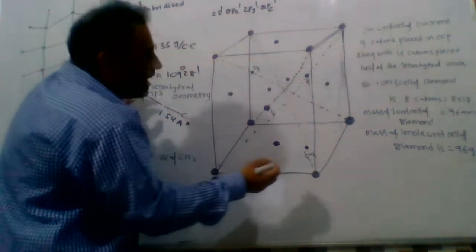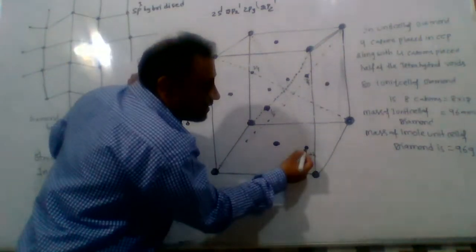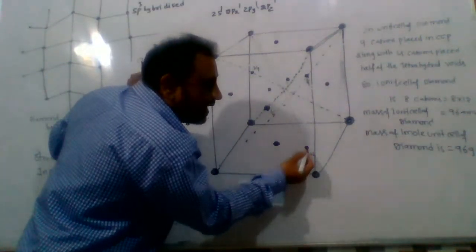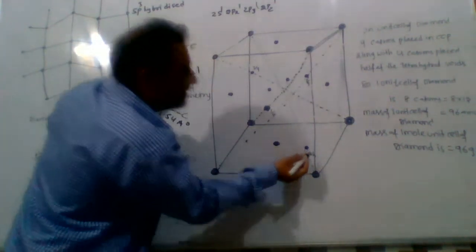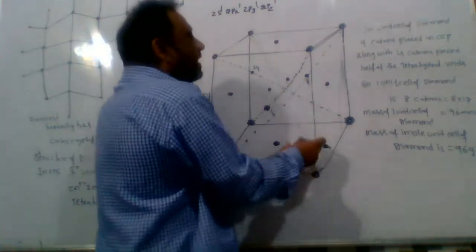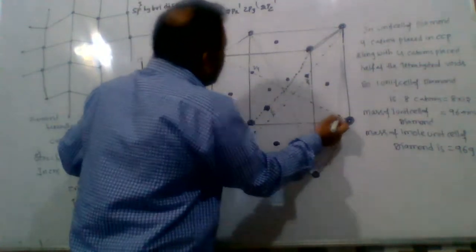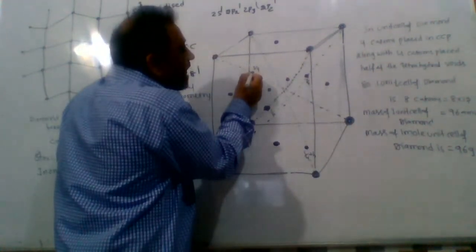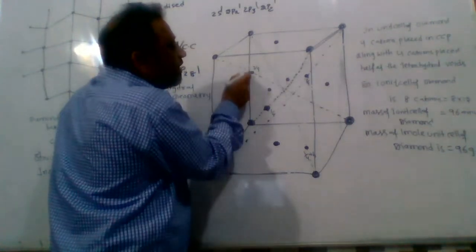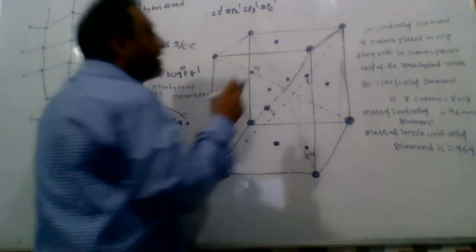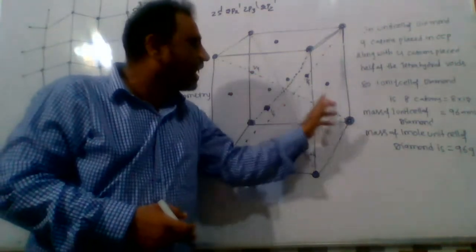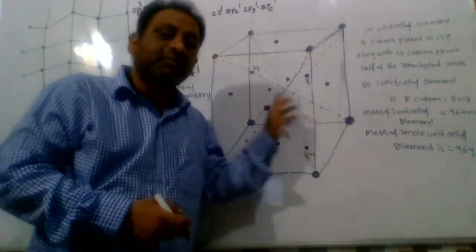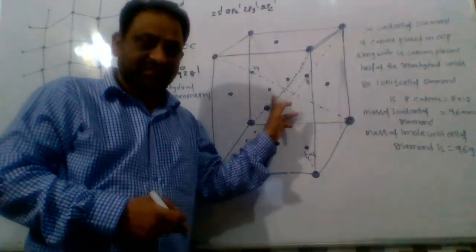This is the second one, and another third carbon atom is placed at 1/4 of the total length of the body diagonal. The third diagonal plane is completed, and the last one, the fourth carbon atom, is placed at 3/4 of the total length of the body diagonal plane. So totally 4 carbon atoms are placed at body diagonal planes.